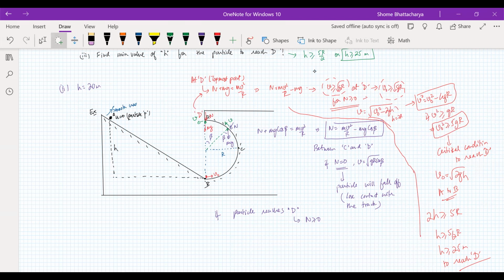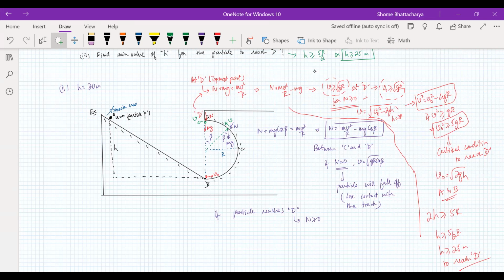Okay, so this condition is clear? Root 5gr at the bottom, root gr at the top. What is this condition coming from? N plus mg is equal to mv square by r. If we want N to be greater than or equal to 0, we want mv square by r to be greater than or equal to mg. So v should be greater than or equal to root gr.